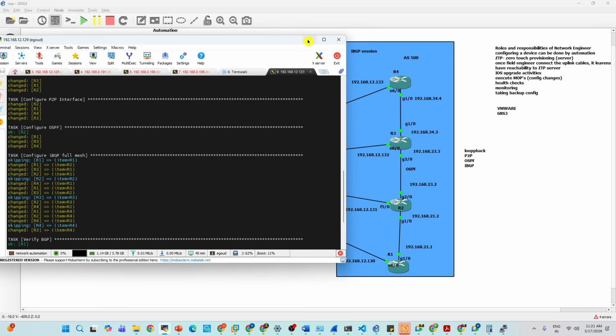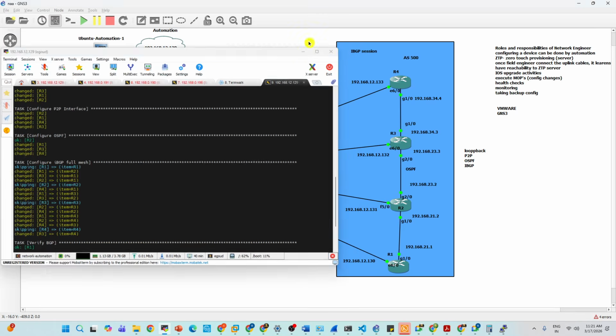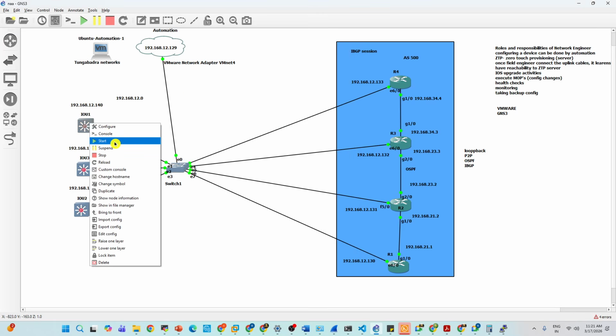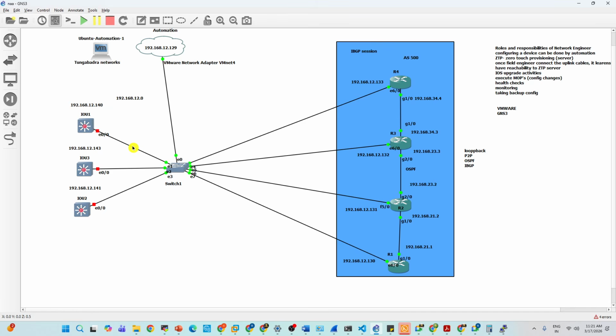So that is the power of automation. And also in a switch, you create VLANs, right? If you have a very big architecture, like the Burj Khalifa building, 250 floors or something, everywhere you see a switch. Each switch you need to configure VLANs. So how many VLANs you need to configure? A lot of VLANs. A lot of people may think that VTP is there, VLAN Trunking Protocol, that can create VLANs automatically.